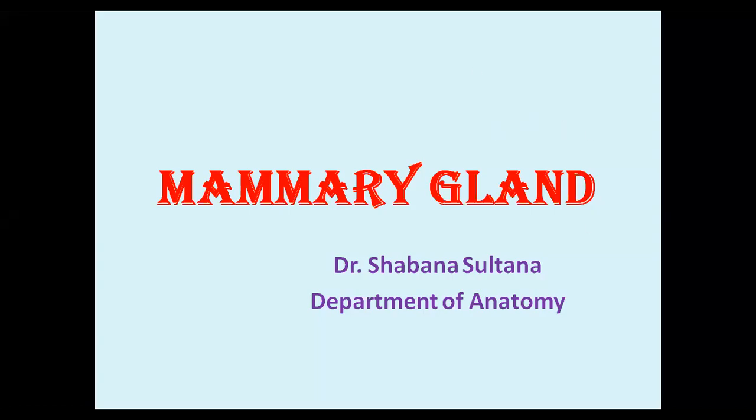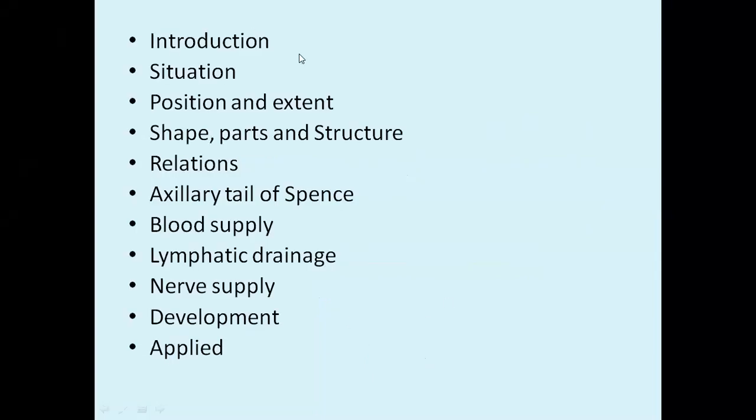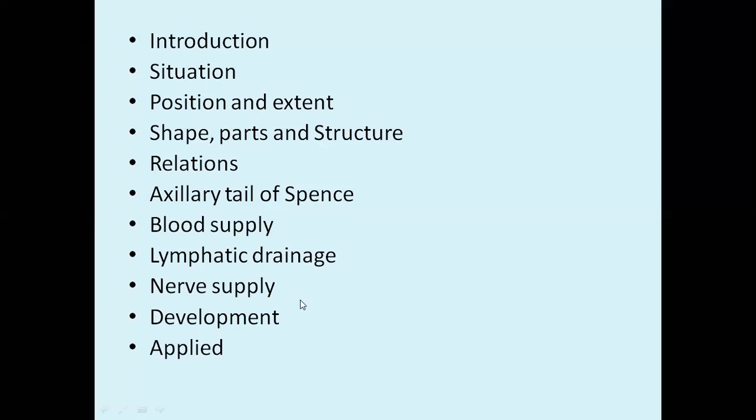So I hope mammary gland, everybody, it's a very important essay question. Under these headings, usually the question will be asked: introduction, situation, position and extent, shape, parts and structure. These are the headings under which we need to discuss our answers. Shape, parts, structure, relations, axillary tail of Spence, blood supply, lymphatic drainage, nerve supply, development, and also applied aspects. It's a very, very important essay question, mammary gland.